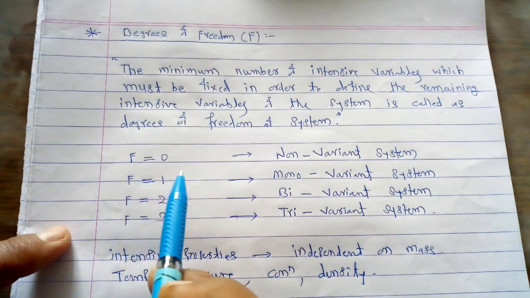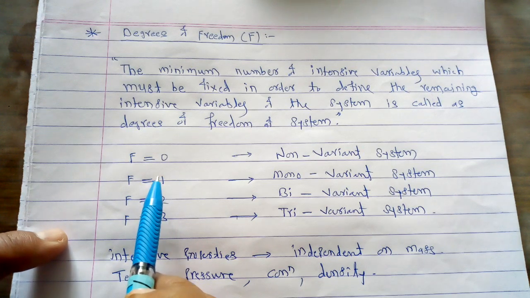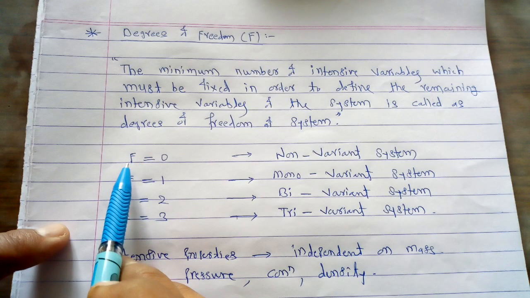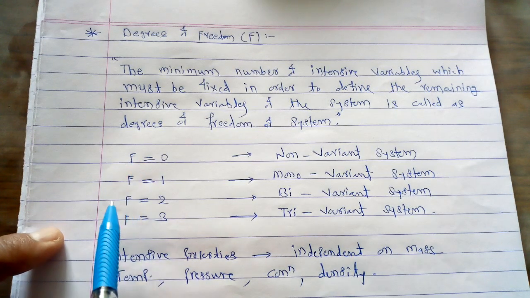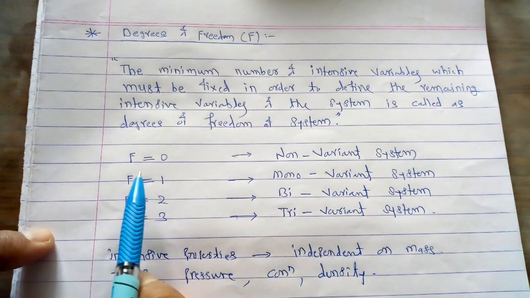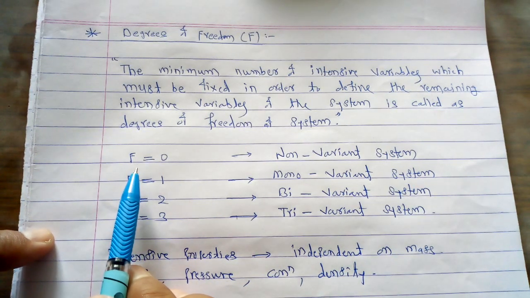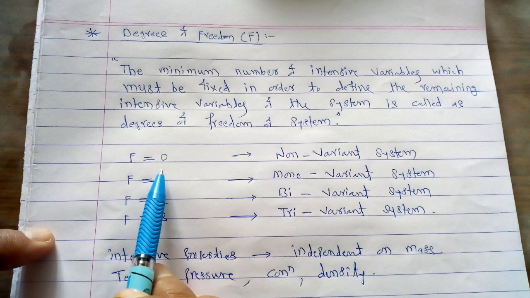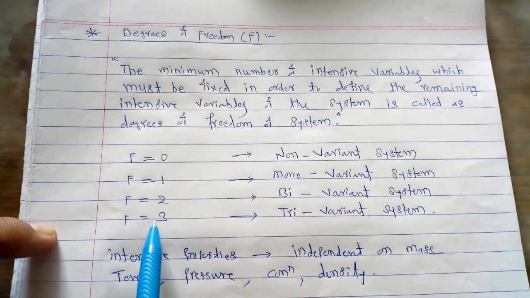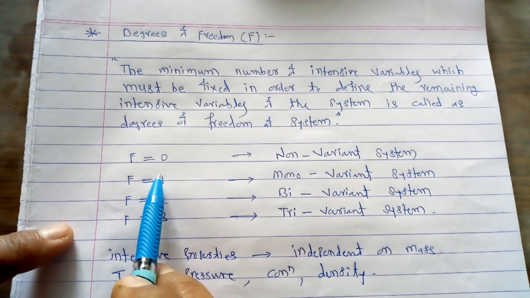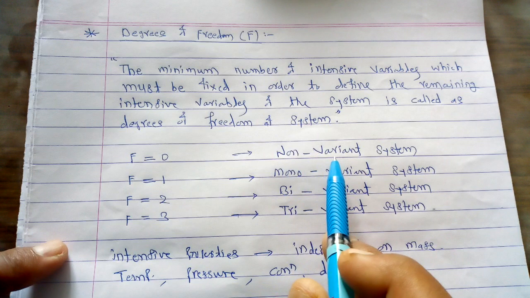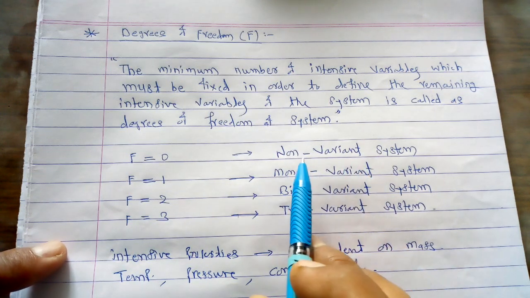Now this degrees of freedom is denoted by the capital letter F. It has different possible values. If F, the degrees of freedom of a system, is equal to 0, it may be equal to 1, 2, or 3. If the degrees of freedom is equal to 0, then that system is called a non-variant system.